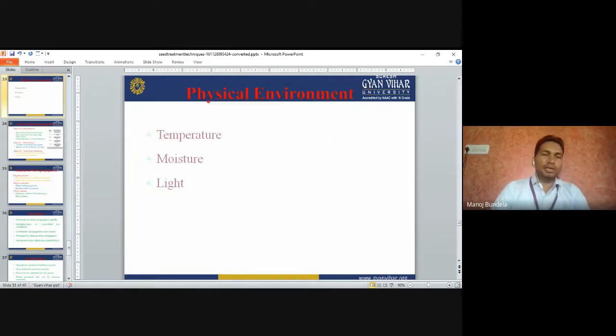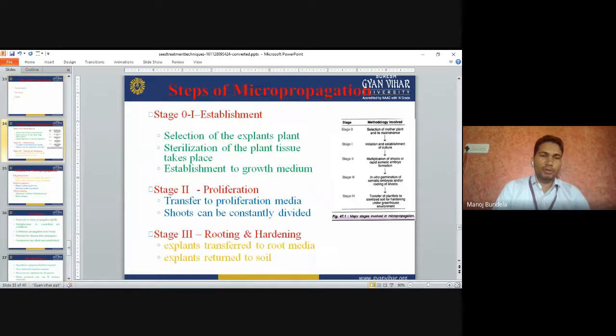Temperature, moisture, and light. It requires a normal temperature. If the temperature is higher, then the plant will not grow in the media. And for light, sometimes it requires a dark period and sometimes a light period, so according to that we apply the light period and dark period. We also have to maintain the moisture content, meaning relative humidity.